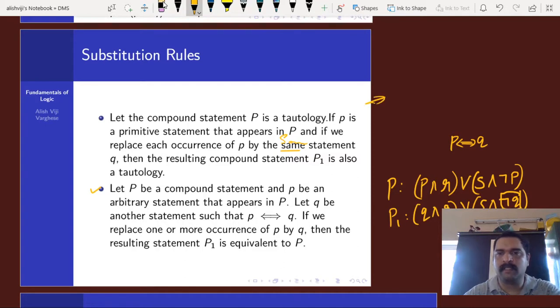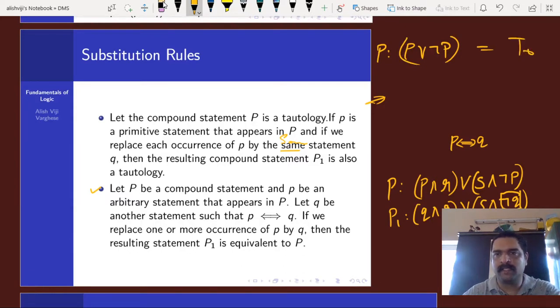So if we write down a tautology, P or negation P, it's a tautology, obviously.